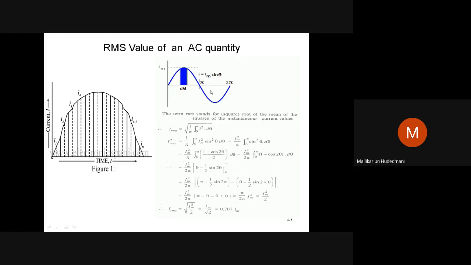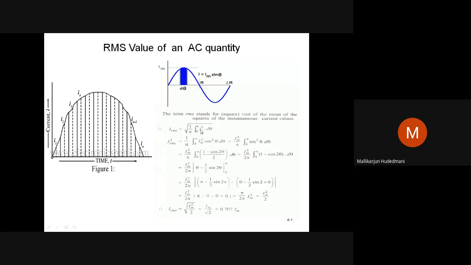And the square of the instantaneous value, i square d theta. What is the period of integration for you? The base of integration is 0 to pi. You can see 1 by T, 0 to T, f of t. How do you write the mathematical form? The same way I am doing. 1 by T means the width of integration, duration pi. 0 to T, limits of 0 and pi, square of the instantaneous function d theta. So this is the mathematical substitution for a sinusoidal quantity. I repeat, under a root, 1 by pi, integration 0 to pi, square of instantaneous value d theta.